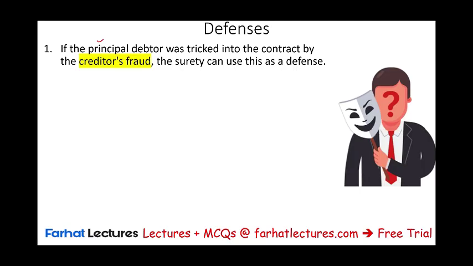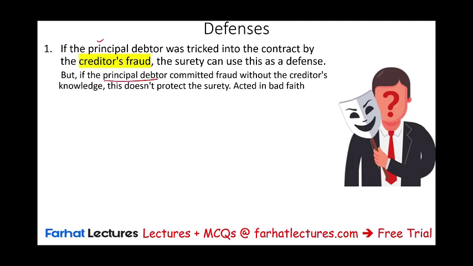Now, bear in mind, if the principal debtor committed fraud without the creditor's knowledge, that does not protect the surety. In other words, if the person borrowing money put the wrong information on their application, and as a result the creditor granted them money, that's fraud.